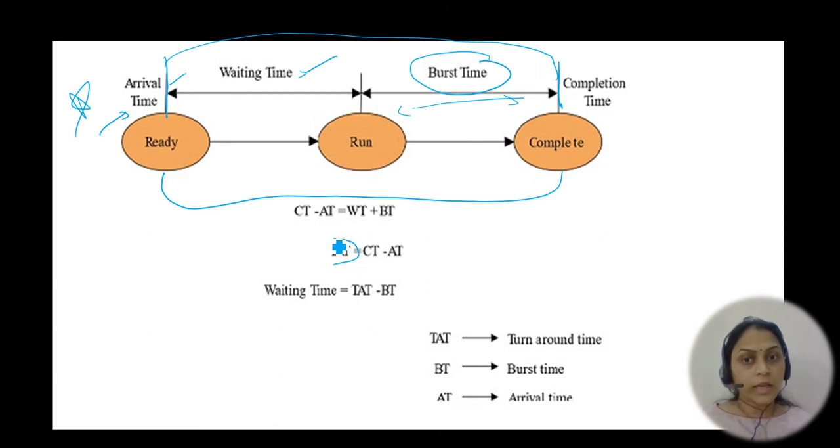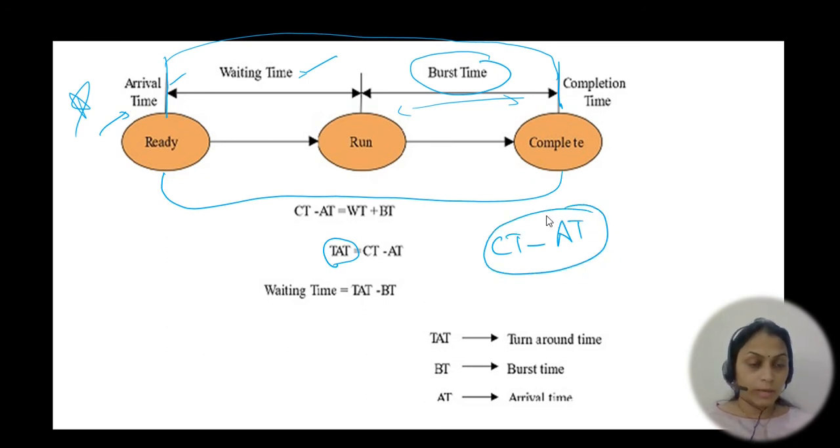So total turnaround time is nothing but completion time minus arrival time. From entering to the completion, how much time it stayed in the system, that you call the turnaround time. Whereas waiting time is equal to turnaround time minus burst time. This complete time is the turnaround time. If you want the waiting time, just remove the burst time. So in this complete turnaround time, if you remove the burst time, then you will get the waiting time.